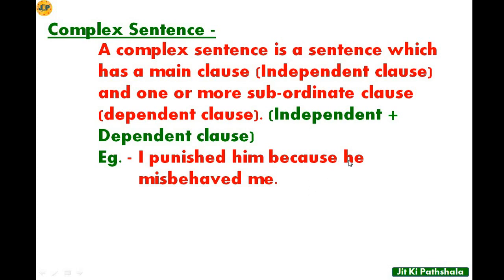If I say he misbehaved me, this sentence will not be clear. But if I add I punished him, then the meaning is clear that I punished him because he misbehaved me. And here you can see that this is a subordinating conjunction, because, and these two sentences are joined with the help of this conjunction. Okay, so these are the three sentences. I hope you have understood the sentences properly. So it's very clear. So now let's go to the next section, and that is